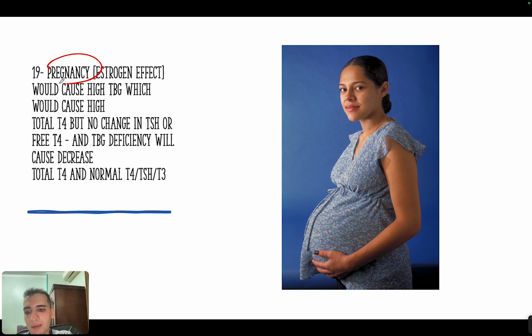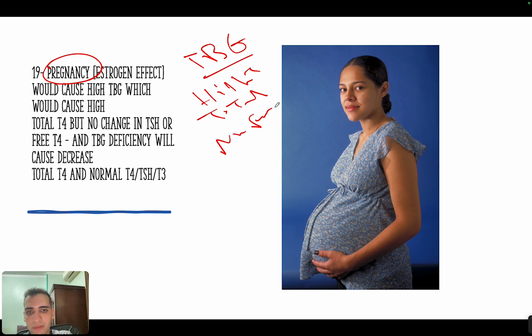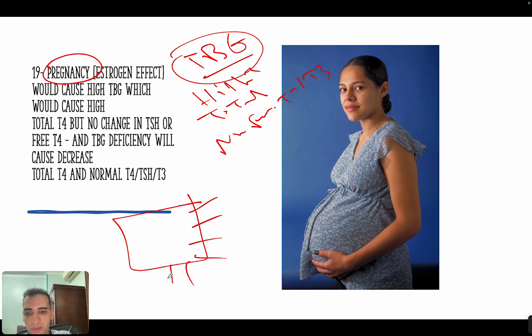Sometimes they will ask about what happens to thyroid hormone in pregnancy. Pregnancy usually increases thyroid binding globulin. Thyroid binding globulin will cause an increase in the total T4, but normal free T4 and T3. The reason is that when a lot of thyroid binding globulin binds to all this free thyroid hormone, it causes an increase in the total, but the free will normalize afterwards.